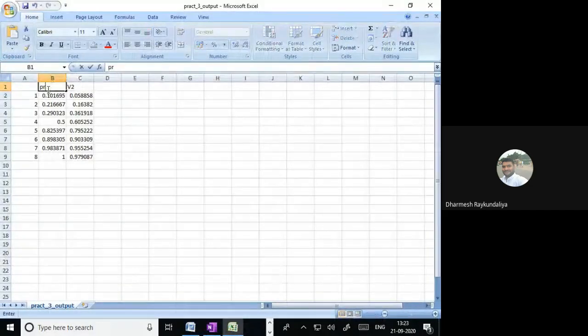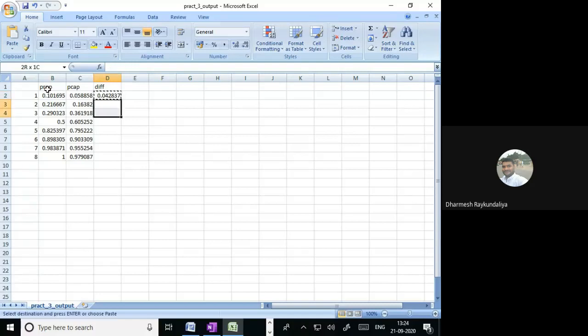This is nothing but my proportion, and this is nothing but my p cap. Okay, and then if you wish to find out the difference, you can calculate here.